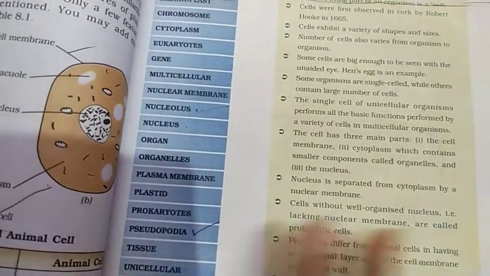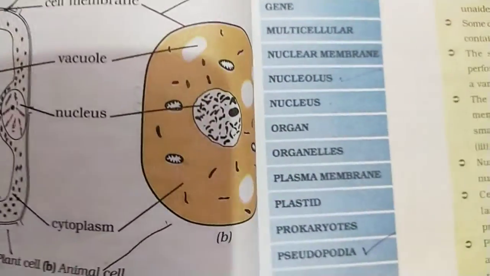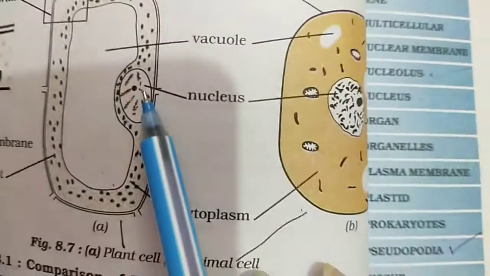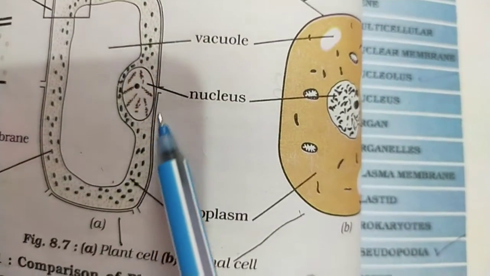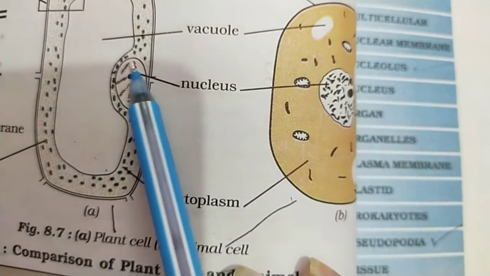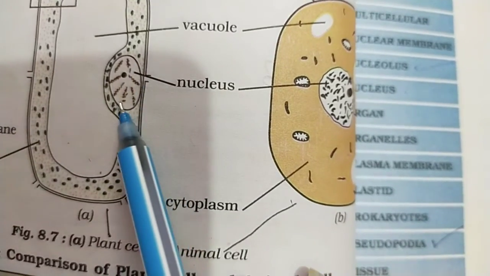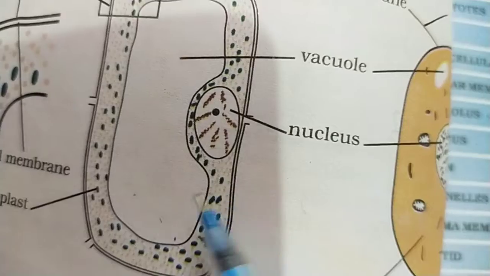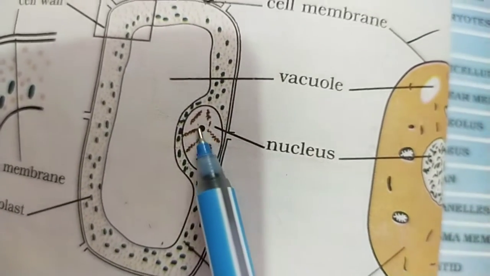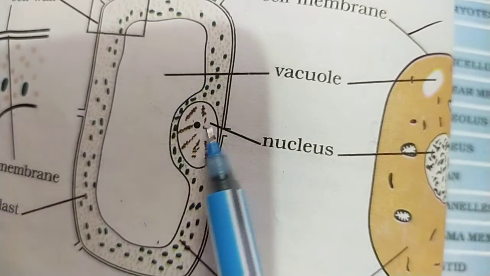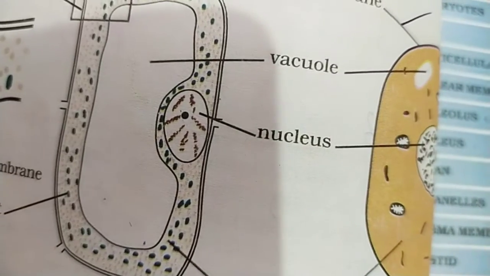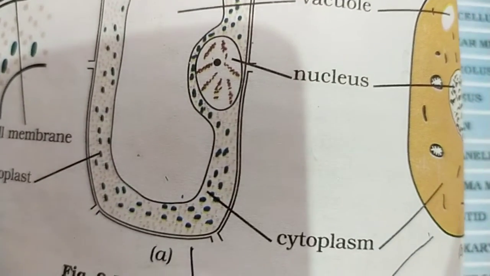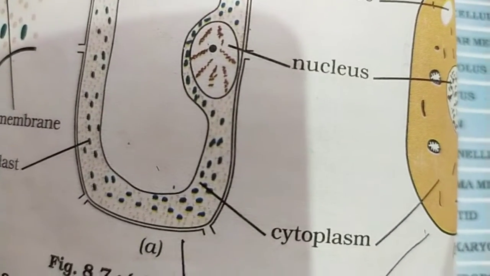Like, see, this is the nucleus. This is the surrounding, which is known as the nuclear membrane. There is a liquid filled inside the nucleus, that is the nucleoplasm, and a central very tiny part, that is nucleolus. So this kind of nucleus is a well organized nucleus.